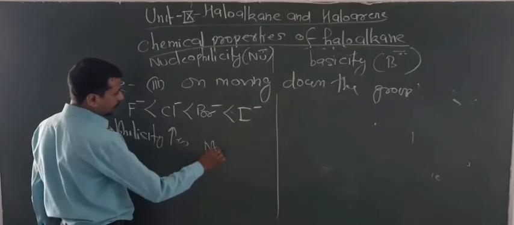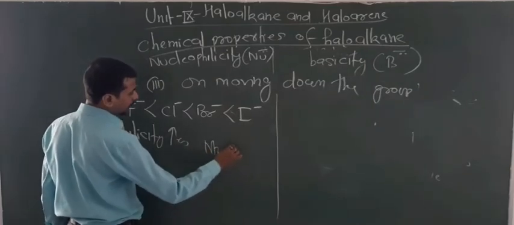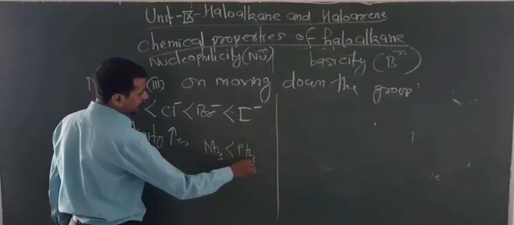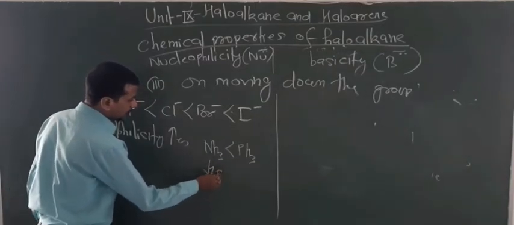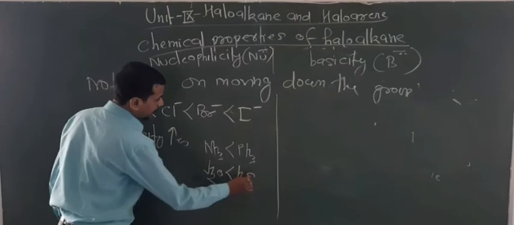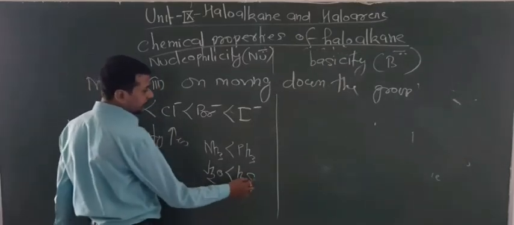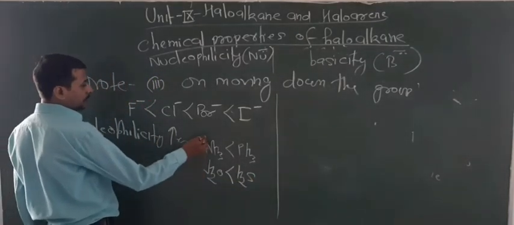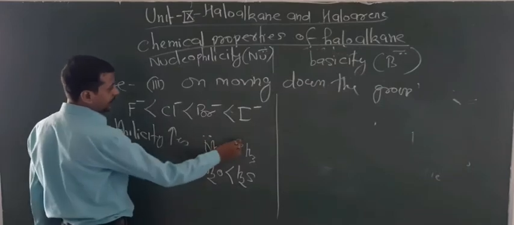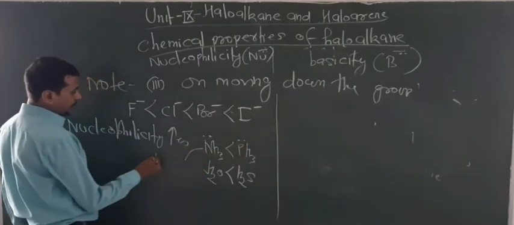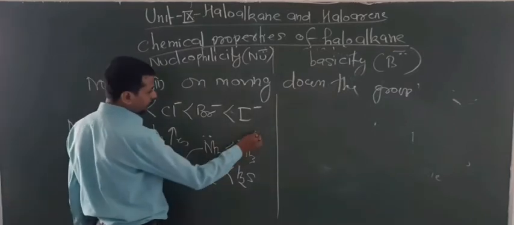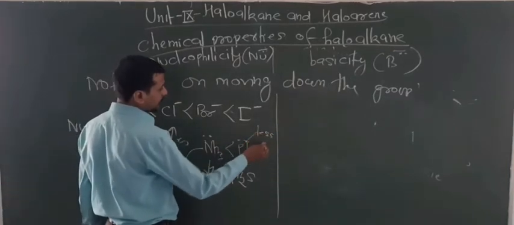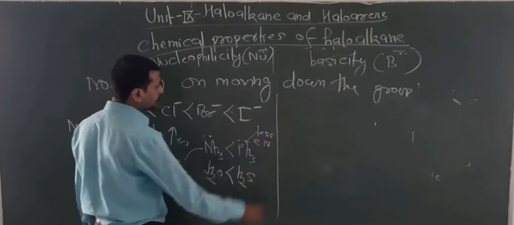Some more examples you can note down: out of ammonia and PH3, PH3 is the better nucleophile; out of water and H2S, H2S is the better nucleophile. One more thing to note: here N is more electronegative than phosphorus, which is less electronegative.